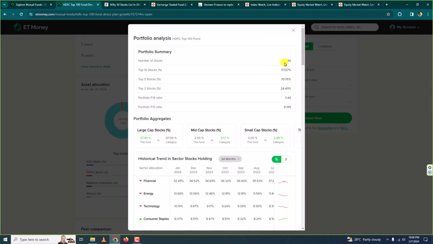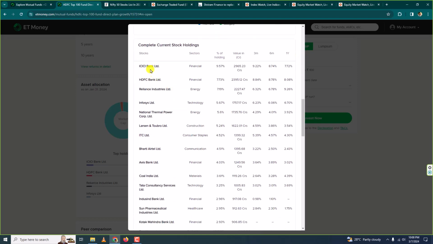What the fund manager would be doing is regularly monitoring these 46 companies. He would see which company is performing well, which is not, which company to remove, which to add, how many shares of a company should be sold, how many should be added, and so on. So the fund manager here will be actively managing this mutual fund.